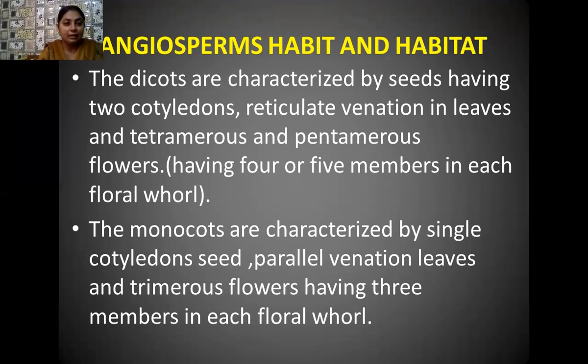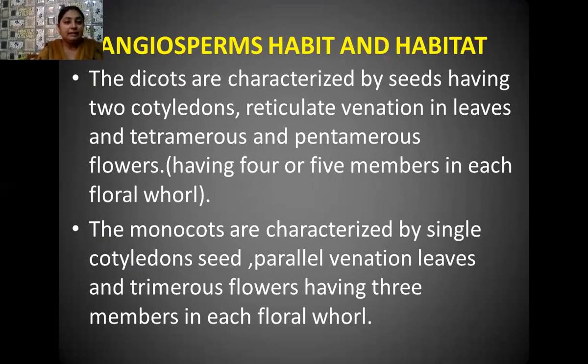All of these later form the reticulate venation or network of veins. If we see their flowers, they may be tetramerous or pentamerous. That means the sepals or petals are arranged in floral whorls, and the sepals may be in the number of 4 or 5.